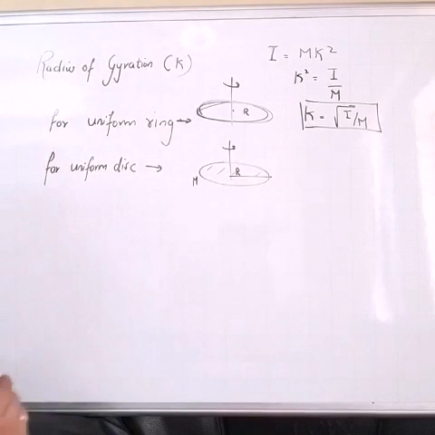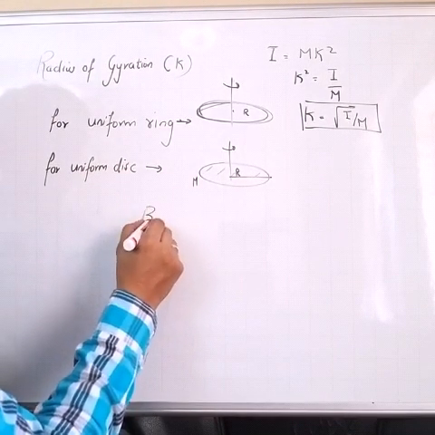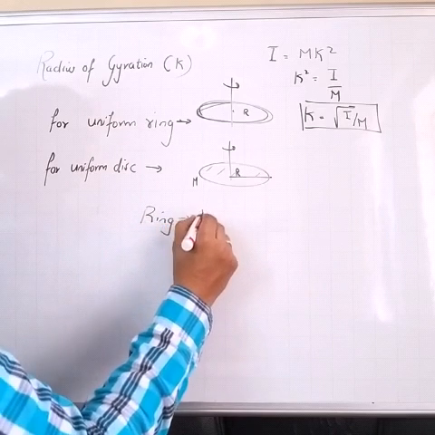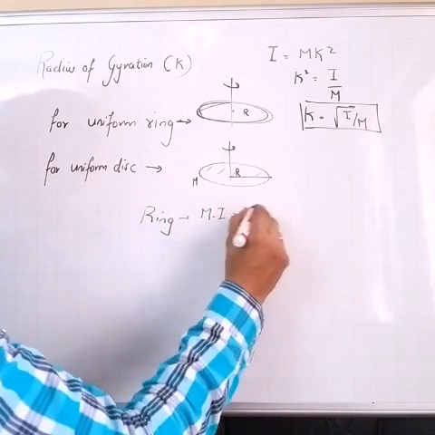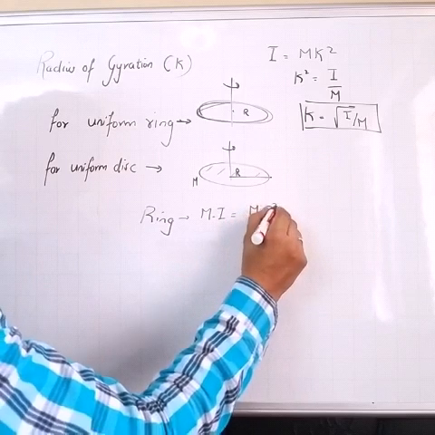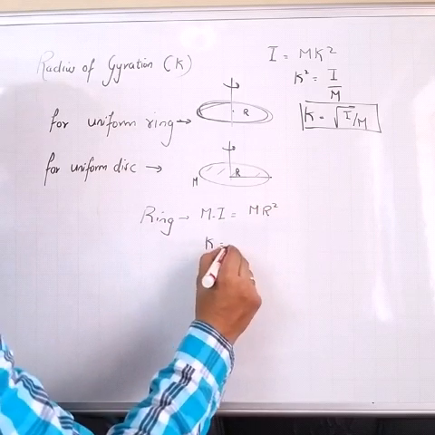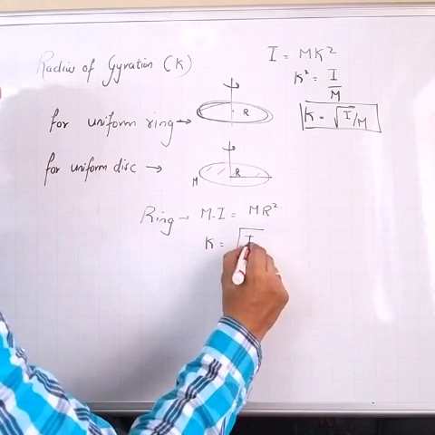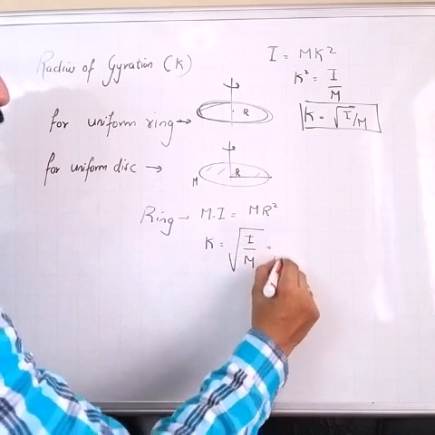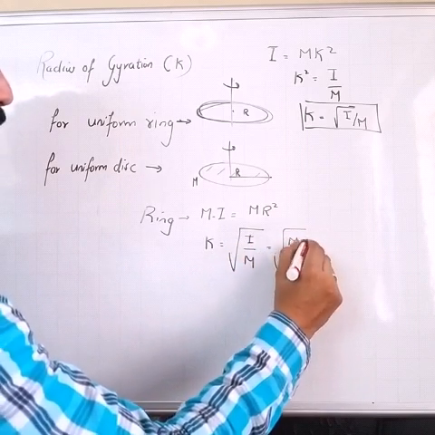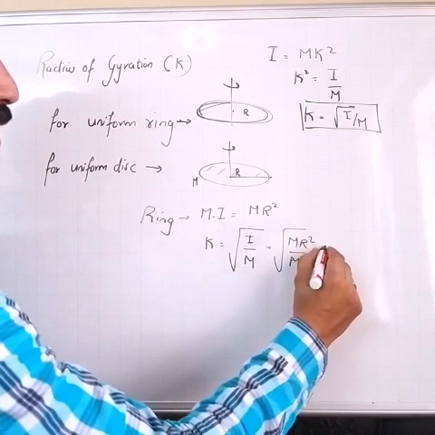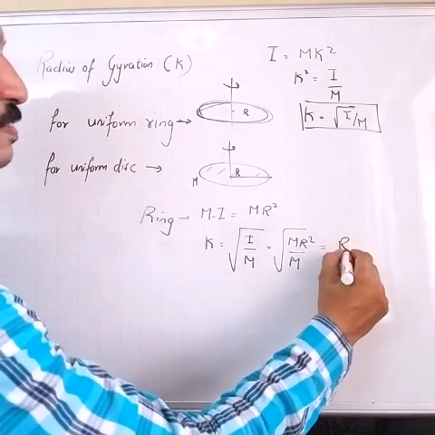See, for ring, moment of inertia is given by the formula mr square. So radius of gyration k will be under root I upon m, that is square root of mr square upon m, and that will be simply r.